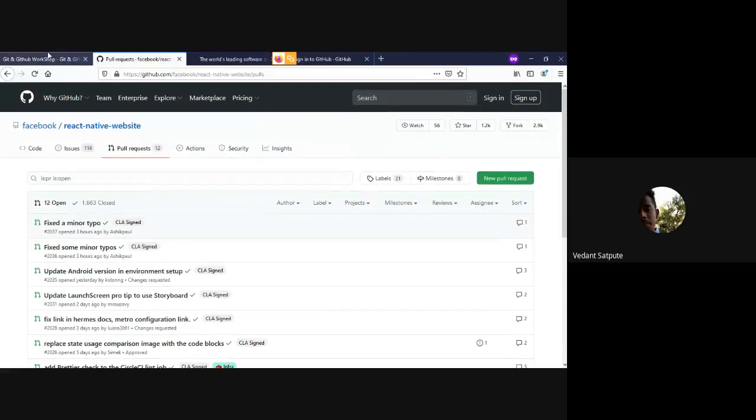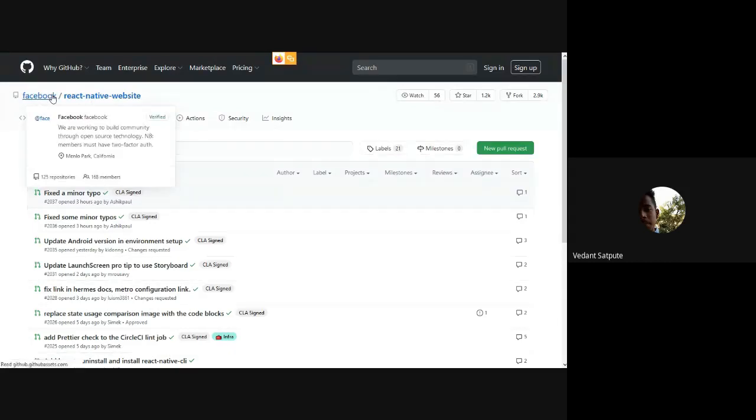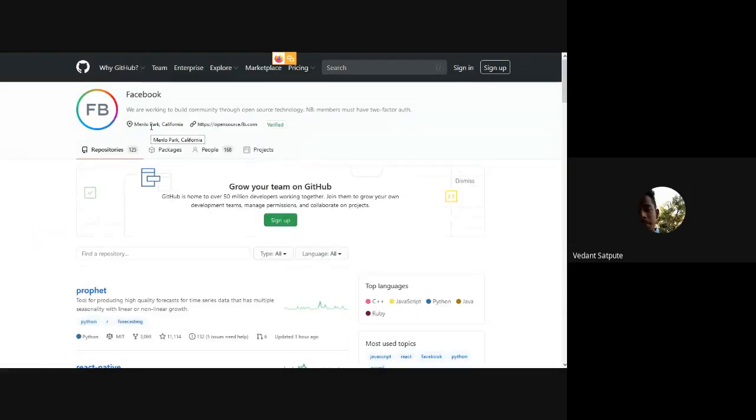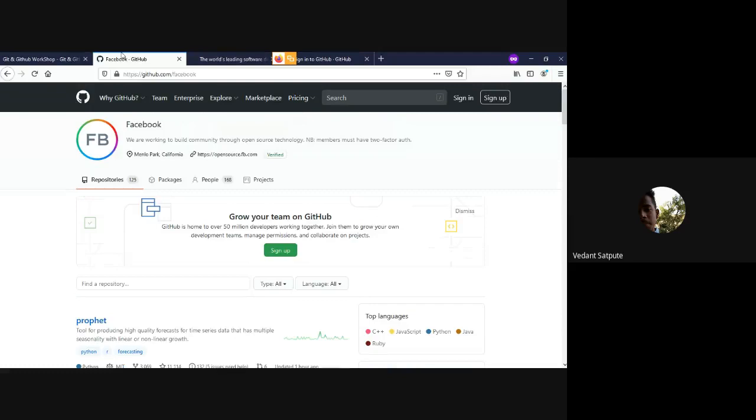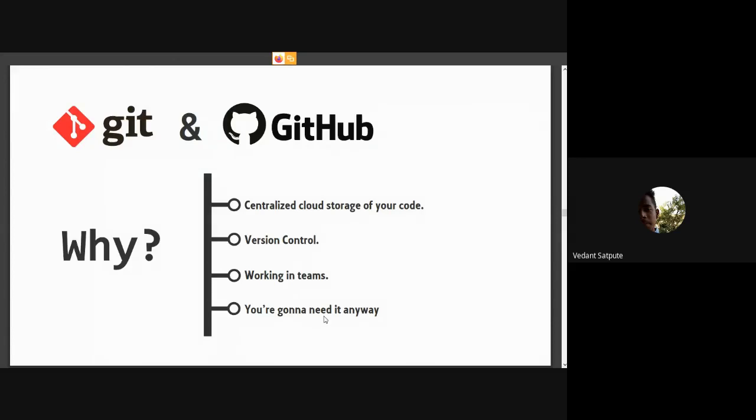So you have a company like Facebook using GitHub. There are so many companies. Every big company uses GitHub to build a community of open source technology. That's why we are going to need it anyway. If we are going for a job in IT or any computer field, then you are going to need GitHub. Every big company uses GitHub to share their code and work with it, and it also helps you manage the code. That's what Git and GitHub are.